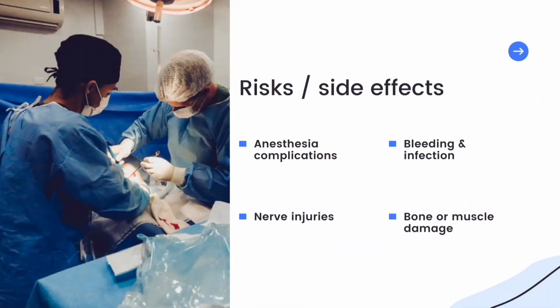Risks or side effects of minimally invasive surgery. Minimally invasive surgery may cause complications in anesthesia. It may cause bleeding and infection of organs surrounding the operation part. Nerve injuries may occur. It also damages the bones or muscles. If minimally invasive surgery is not successful, then the doctor may advise the patient for open surgery. Therefore, prior consultation is a must.